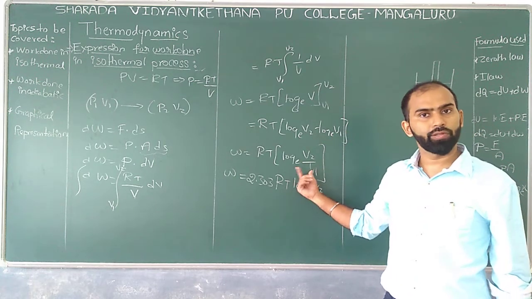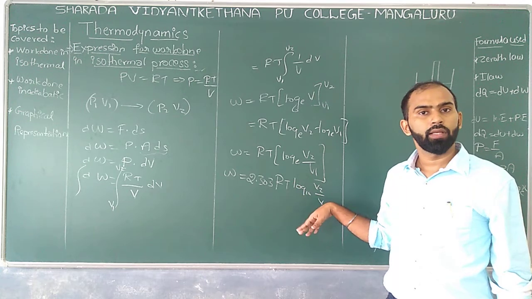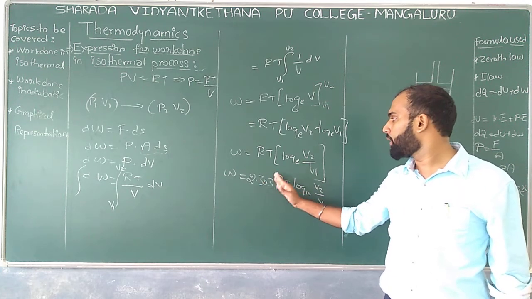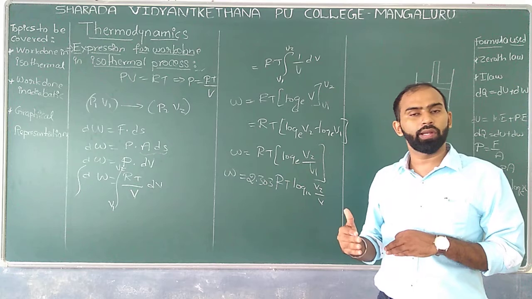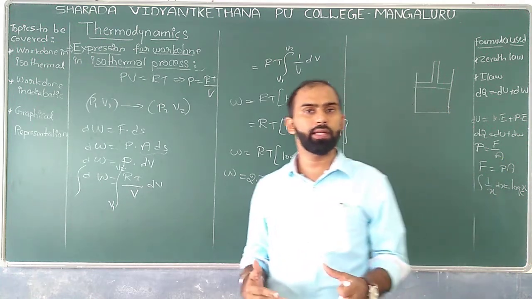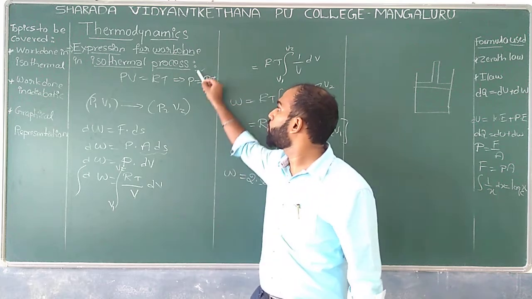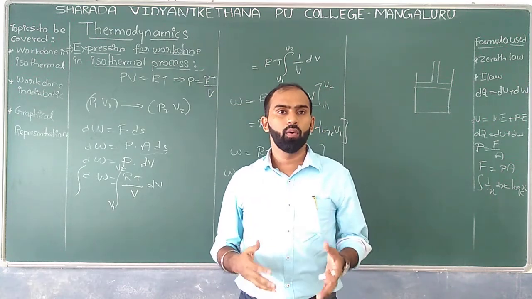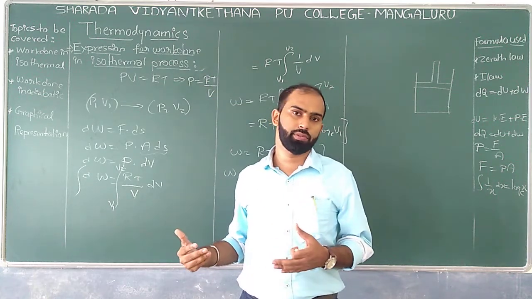Since we have log to the base e, how does it get converted? If you multiply 2.3 to this equation, it will get converted to log to the base 10 over here. So this is what exactly we are supposed to get for the work done in an isothermal process.